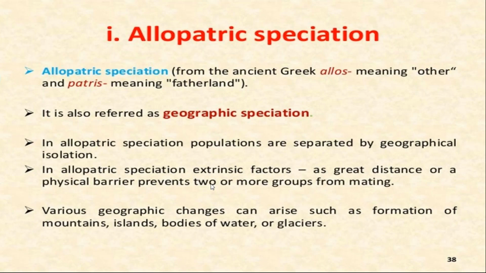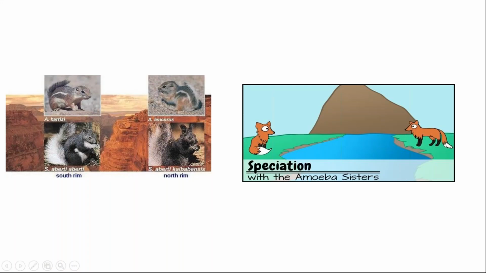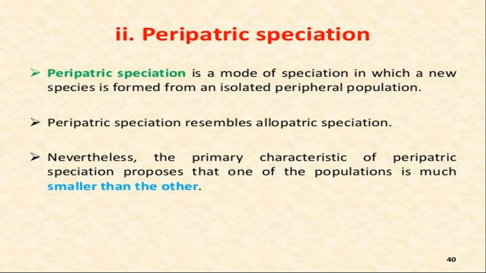Two or more groups are prevented from mating with each other. Different types of geographical changes take place, like mountain, island, bodies of water, glacier, ocean, river, anything. These are all examples of physical barriers, and due to these physical barriers, the formation of new species takes place. Okay, now we are moving towards peripatric speciation.